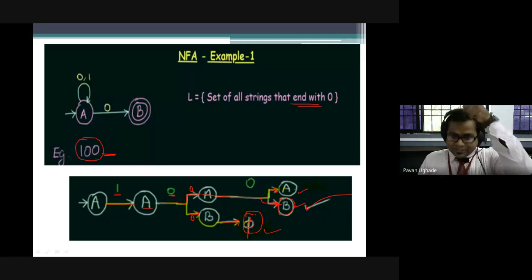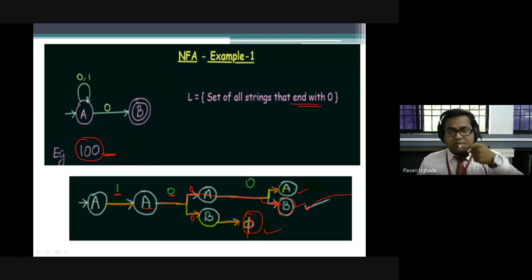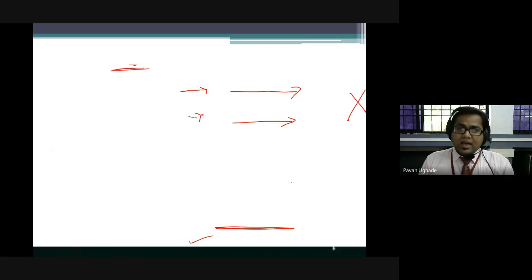In this case, you have to check all the states at the end, after processing each character in the string, and check whether they belong to the final states or not. If none of them do, it will be rejected. If any of the states belongs to the final states, definitely we can say it will be accepted.